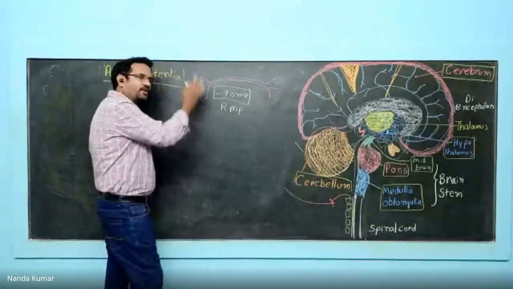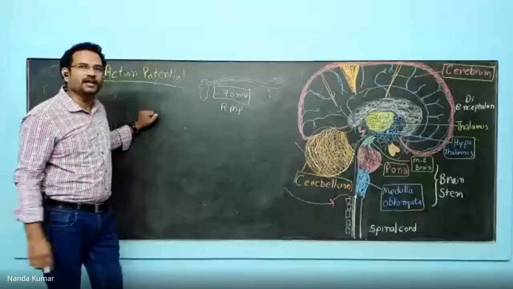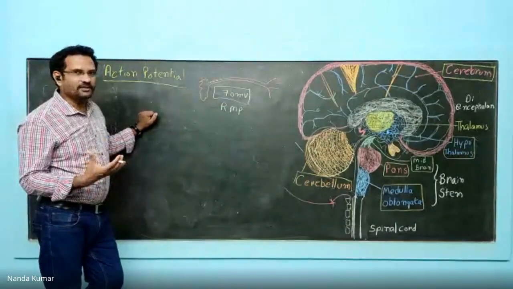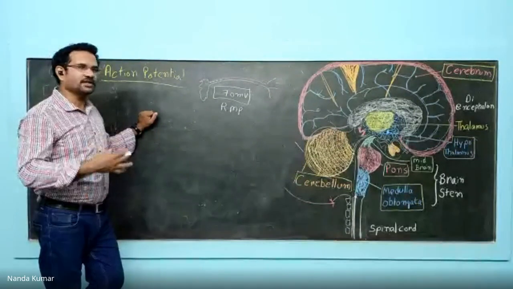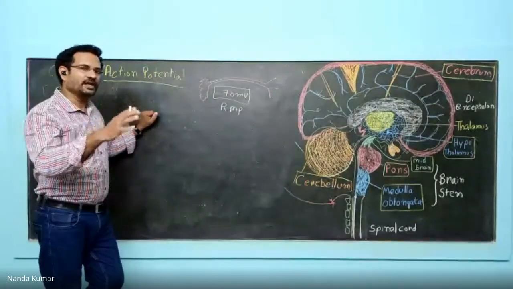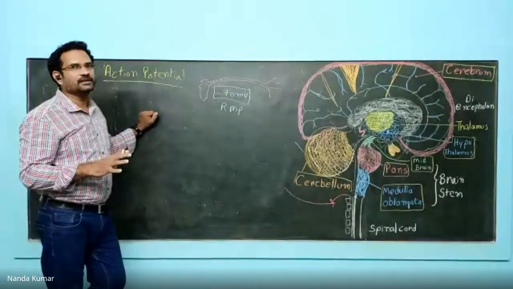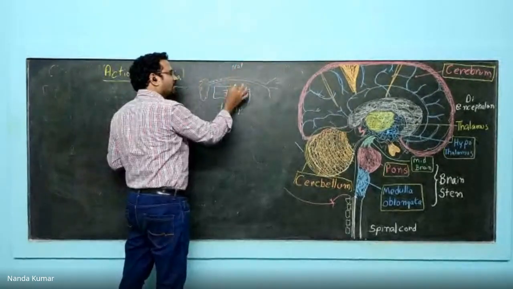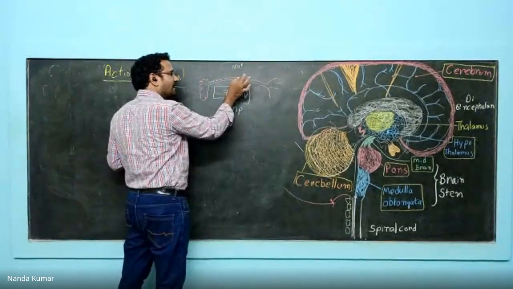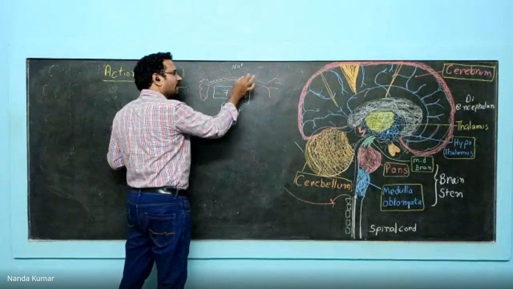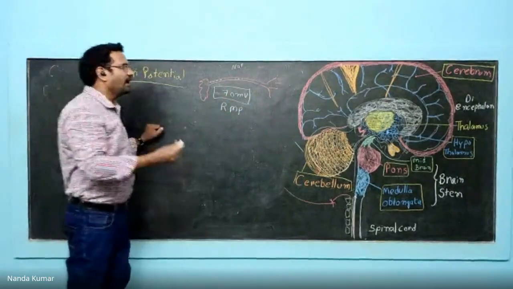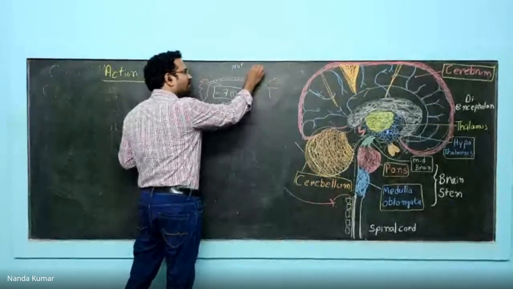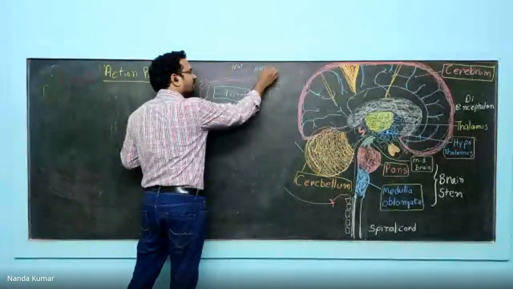At this membrane, the potential difference is minus 70 millivolt. Why minus 70? Because inside you have a lot of negative molecules. Outside, a lot of sodium ions are there. Inside, you have potassium ions as well as a lot of negative charge imparting molecules. And at this neuronal junction, you have the sodium potassium pump.